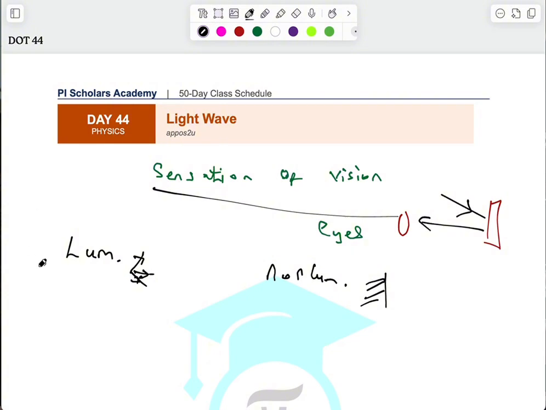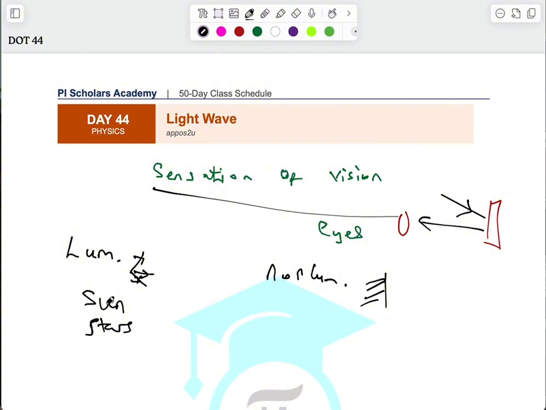Examples of luminous objects are the sun and the stars. These are natural sources of light because they emit light by themselves. You also have so many other examples. You can always check that up. Then you have the bulb, electric bulb, incandescent bulb, lamp, and all of those things. Those are sources of light.